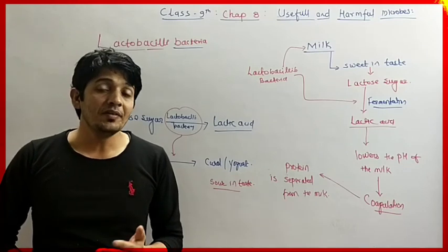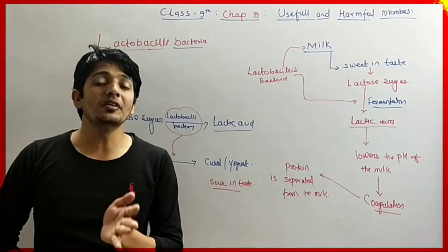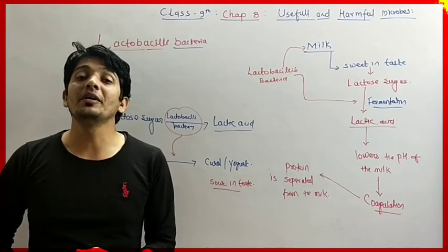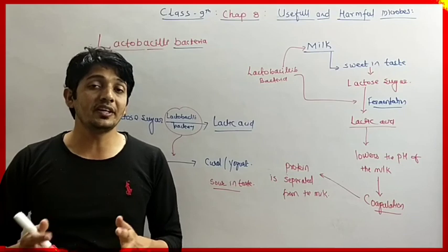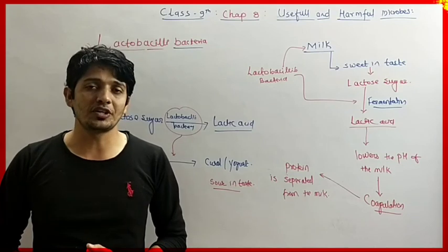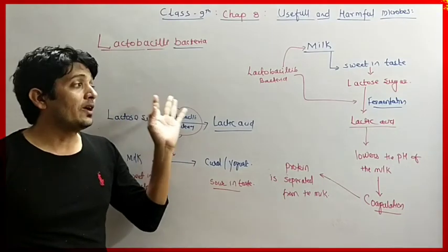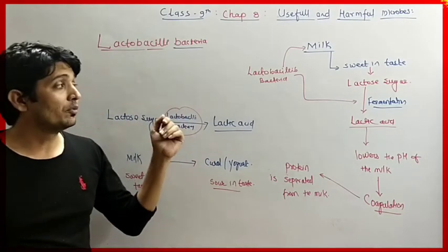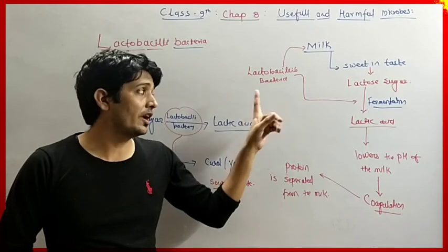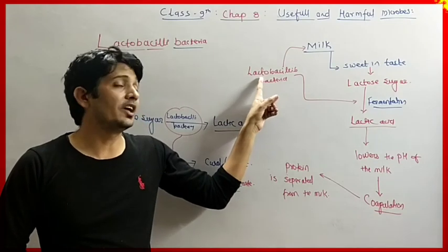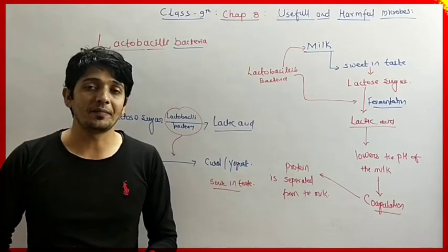So we can say milk production and the fermentation of milk is very beneficial to human beings, and it is part of the white revolution. In the white revolution, many types of milk products are formed with the help of fermentation, which takes place with the help of lactobacillus bacteria.